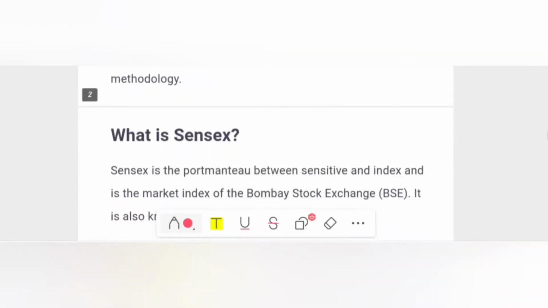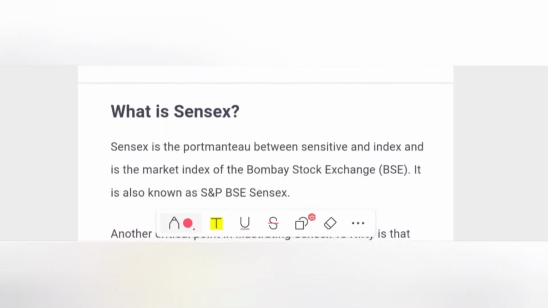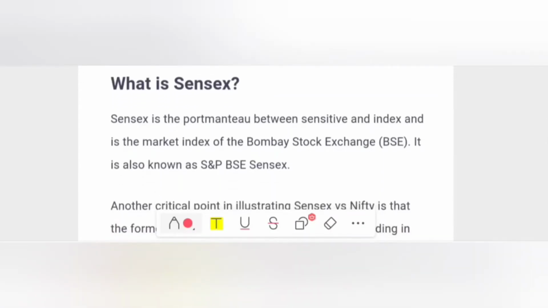So we all know that it can even be found in a Google search. So going to what is Sensex.